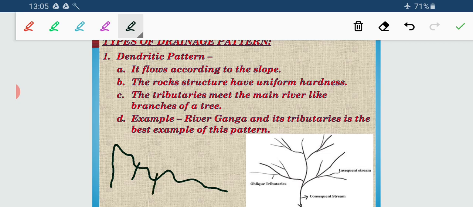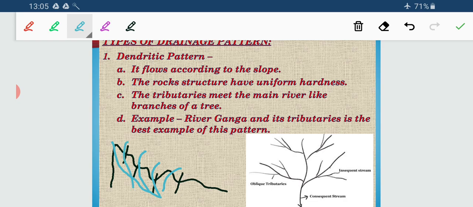Where there is a break of slope, the river originating from here, the tributaries, joins the main river.